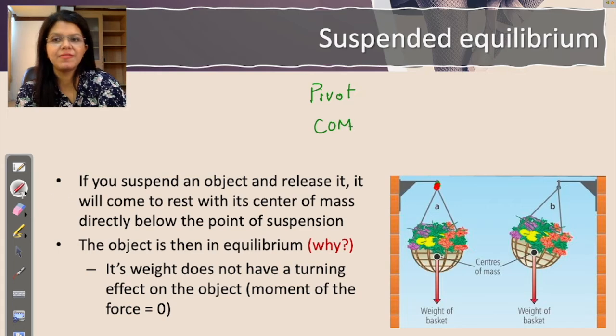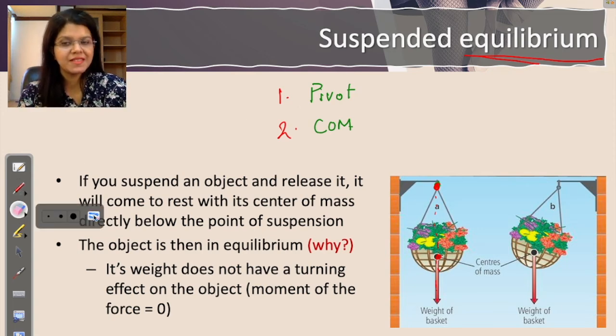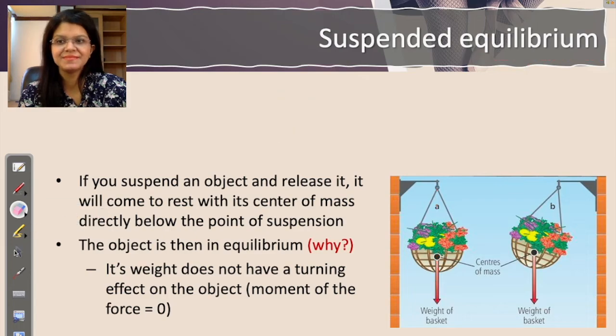Identify the center of mass and look at their locations. If they are lying on the same perfect vertical line, there is equilibrium. If they are not on the same line, that means it is not in equilibrium. All you have to do is to identify the 2 points. First the pivot, second your center of mass. I hope it makes sense. If it does not, go through the solved example video of it, right?